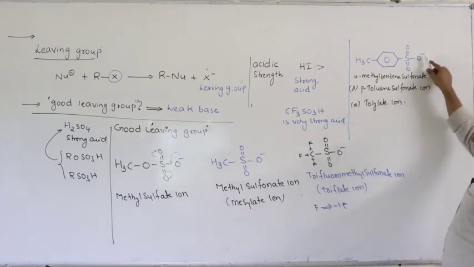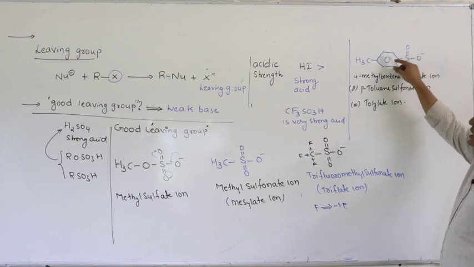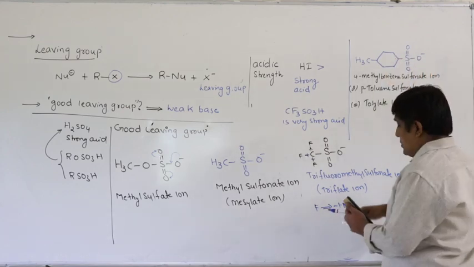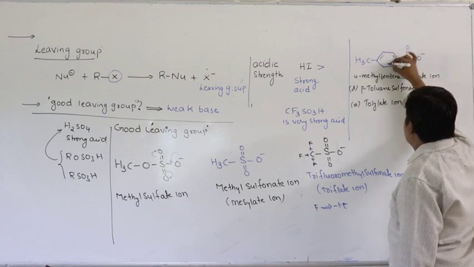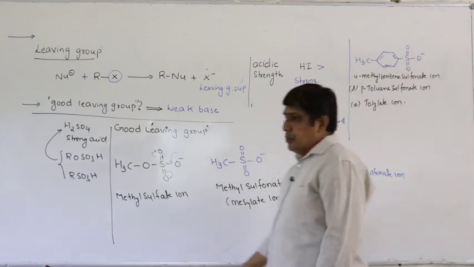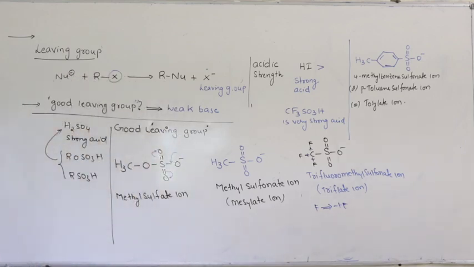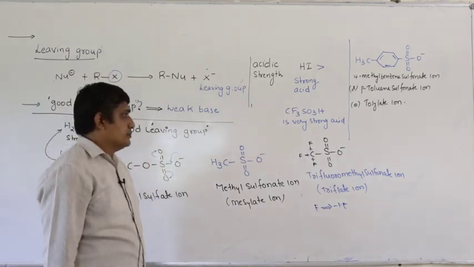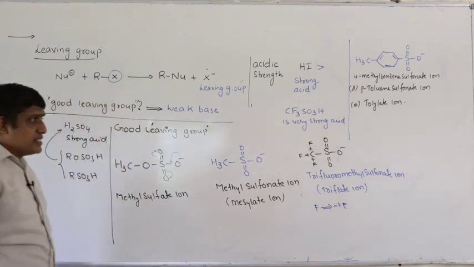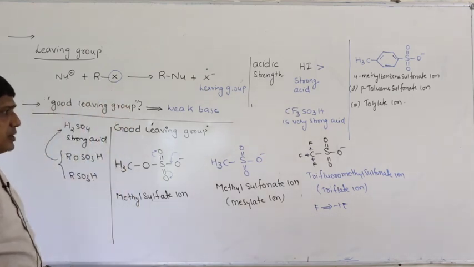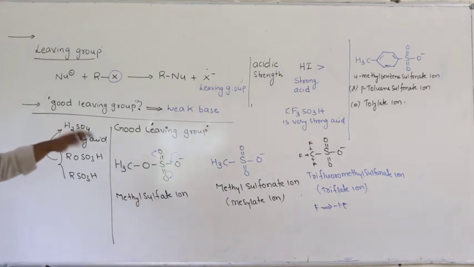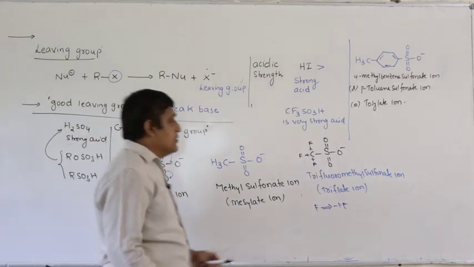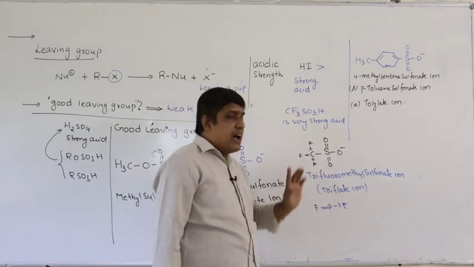Tosylate ion. Here also it involves resonance, even with the benzene pi bonds, hence it is highly stable, therefore it becomes a good leaving group. So a good leaving group is a weak base. If a weak base is further stabilized by resonance, then it becomes a super good leaving group. Out of all these, the best leaving group is triflate ion.